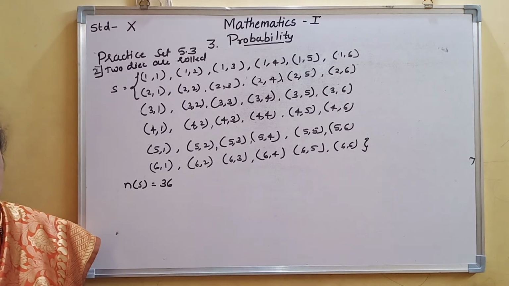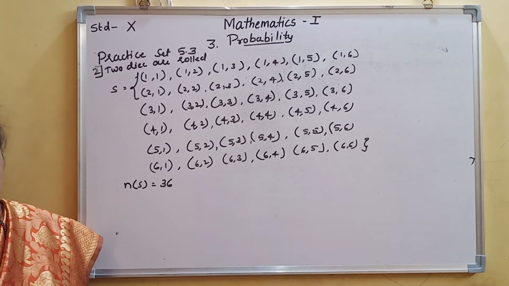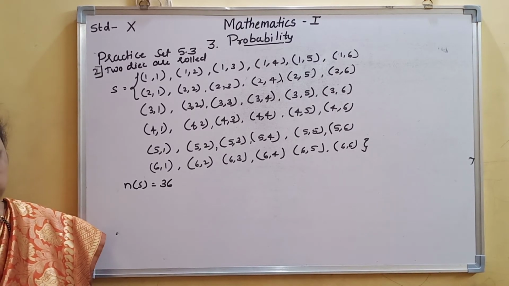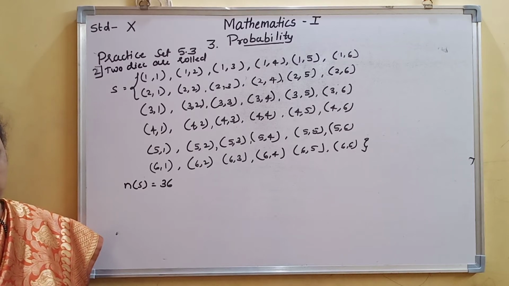Now what are the events? The sum of the digits on the upper face is a multiple of 6.